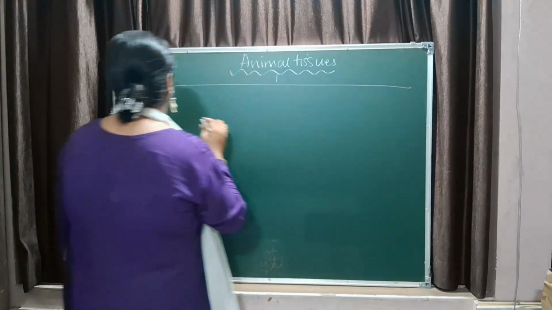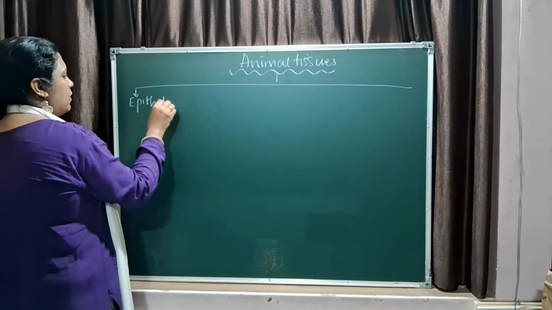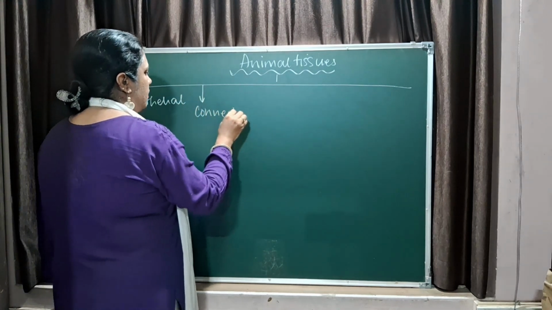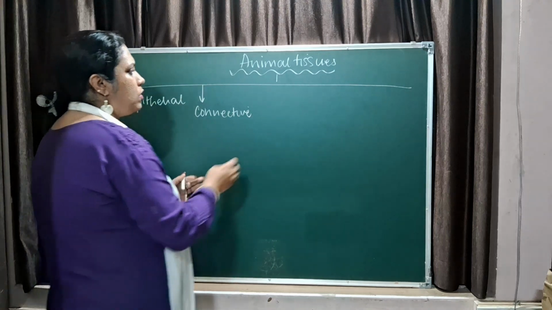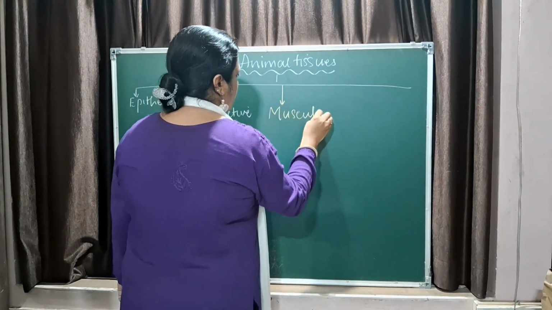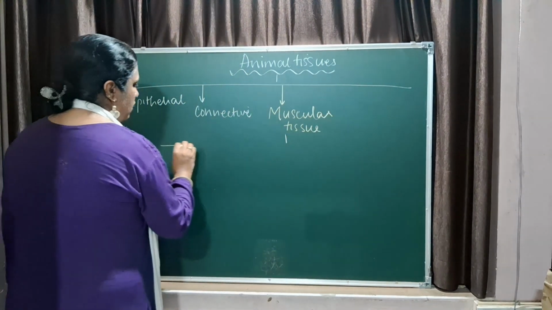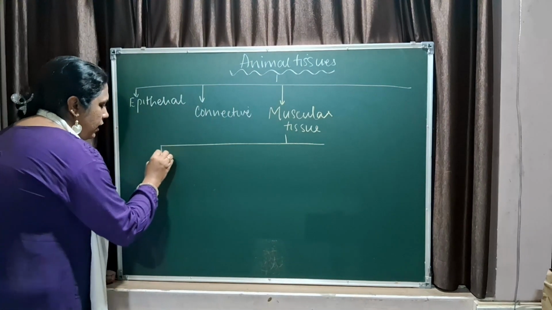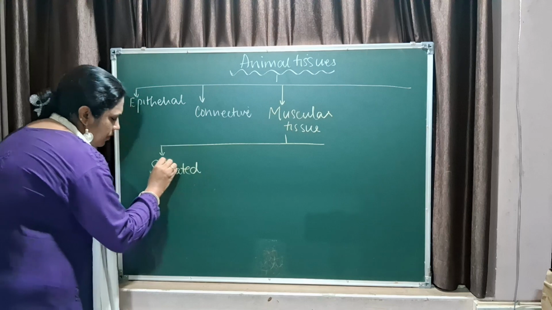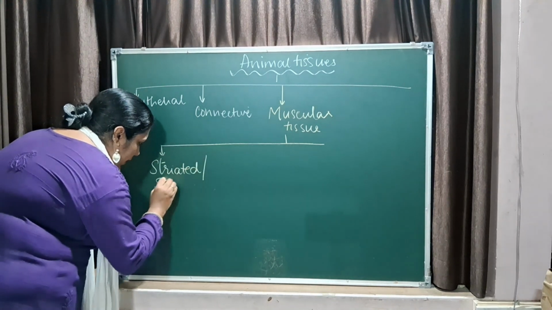You know that the 4 classifications are there. We have already discussed epithelial, we have discussed connective. Now, we will talk about the muscular tissue. Muscular tissue is again of 3 types. The first one is the striated muscle fibers, that is also called the skeletal muscles,